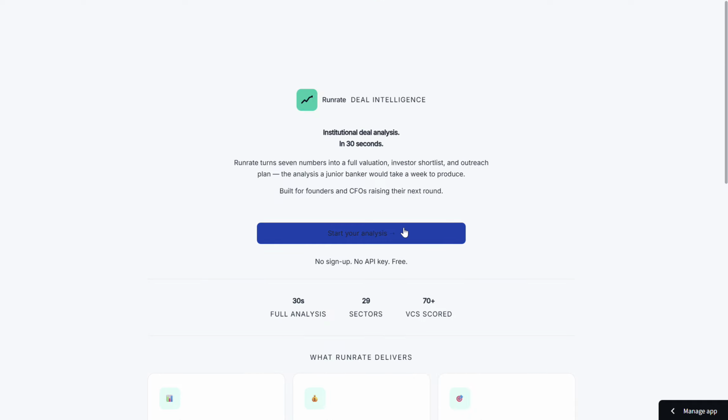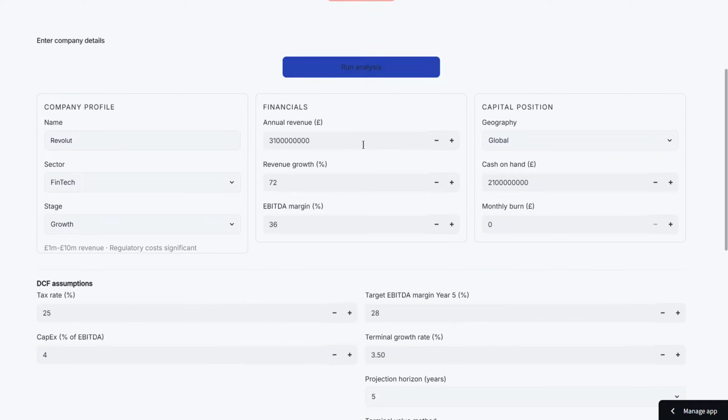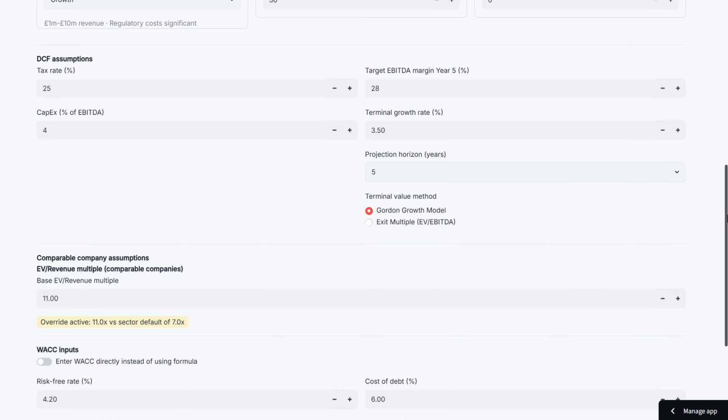Let me show you. I load Revolut as my demo company, real numbers from the annual report. The inputs capture the core financial problem: revenue, growth, margins, cash position, and sector. Everything else has defensible defaults sourced from Demo Darren's dataset.